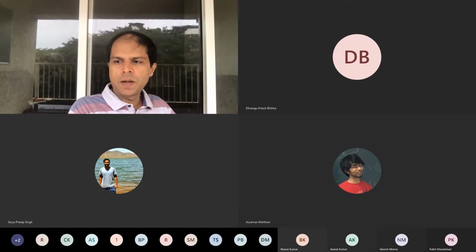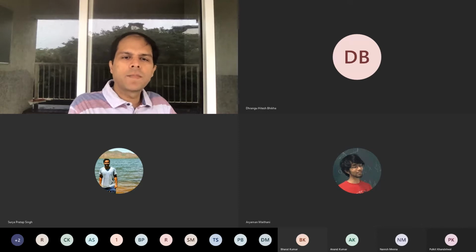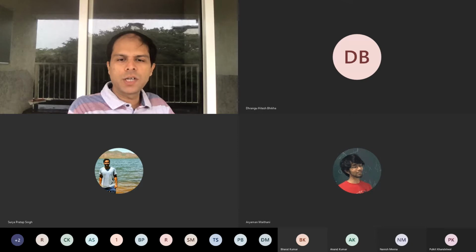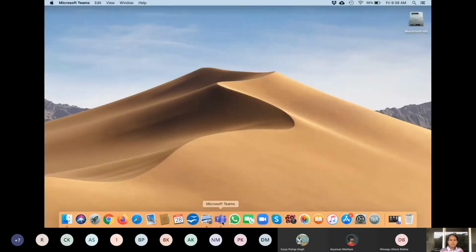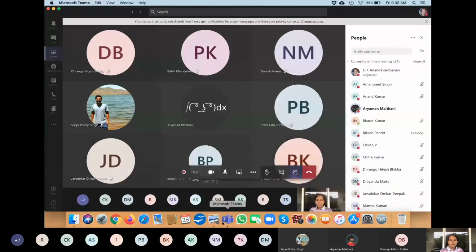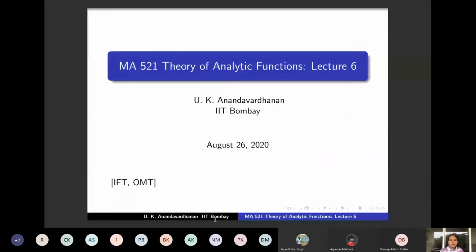For example, maybe we should go to the slide so that I can project that identity, and let's very quickly recall how the proofs went. So let me start sharing the slides so that the identity is visible to all of you. It's visible, the slides? Yeah, I can see it. Yeah, you can see the slides, and so let's go to the slides.